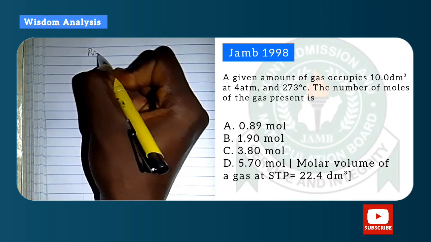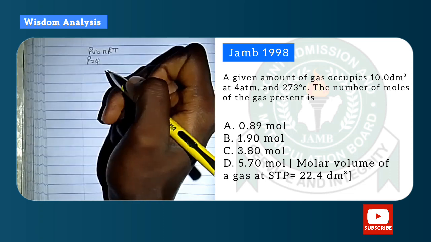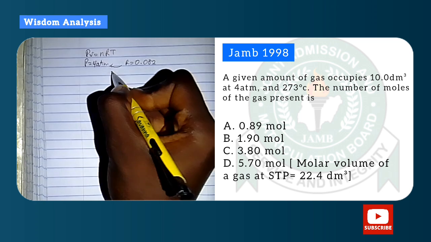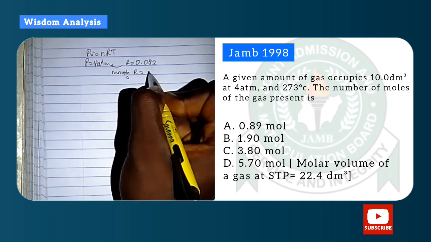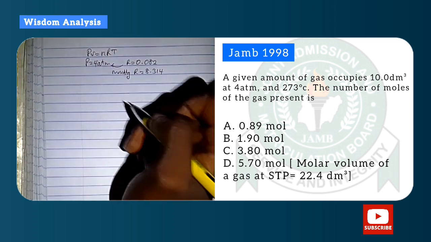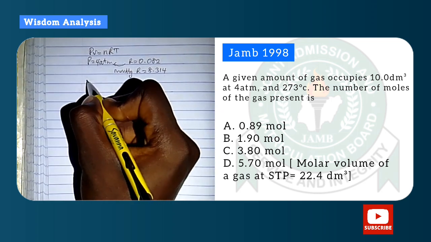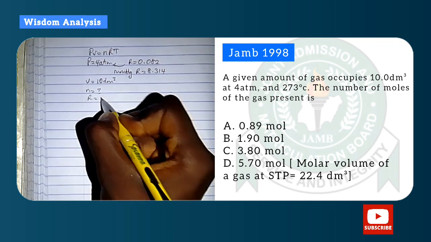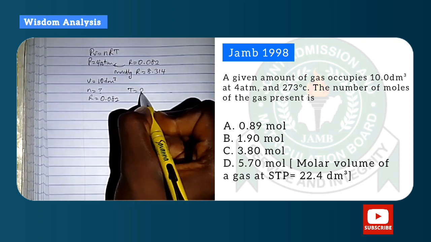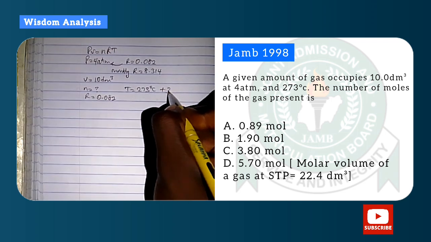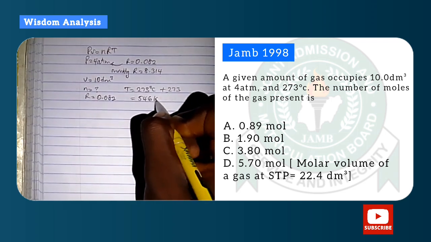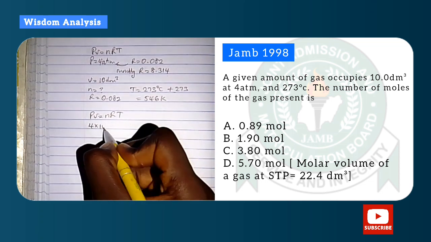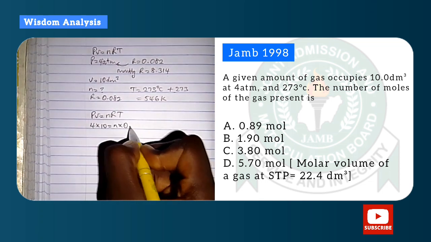Now please pause the video to check the question. Alright, so now you are given pressure in atm. If it's in atm, R is equal to 0.082, but if it's in millimeter mercury, that's when you use 8.314. So if it's in atm, you use 0.082 for R. If it's in millimeter mercury, you use 8.314. Now the volume was given to be 10. The mole is what we're looking for. We have gotten our R already. We convert the temperature given to Kelvin and then we substitute to calculate it.